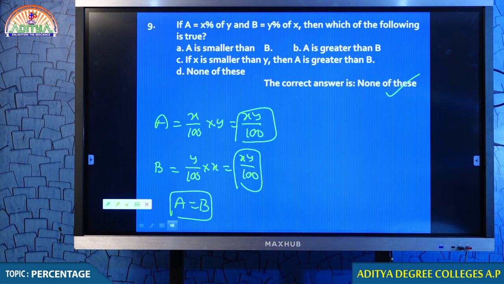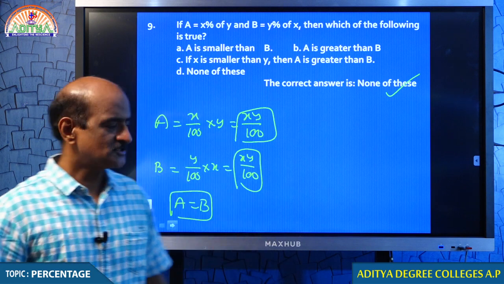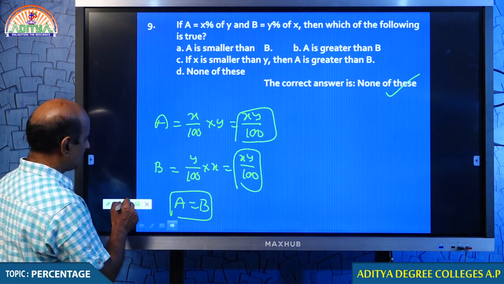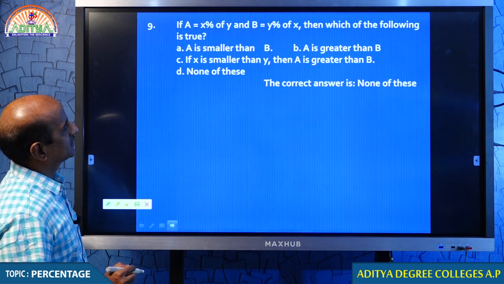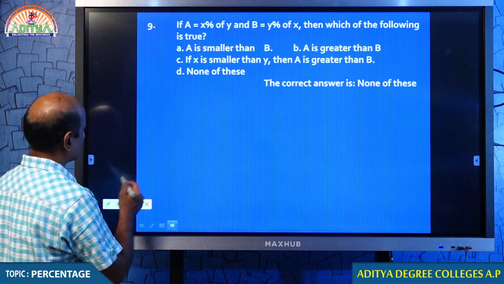Again, if some of you are asking me question number 9, and also question number 7, you are asking me to explain, yeah, I will be doing that. Okay students, what difficulty do you find in question number 9, my dear students? Oh yeah, this one, this is not an issue, my dear students. Question number 9 is not an issue.